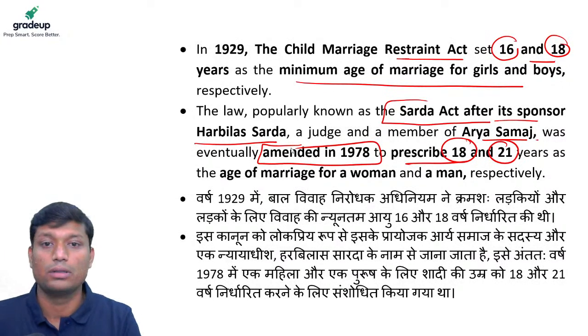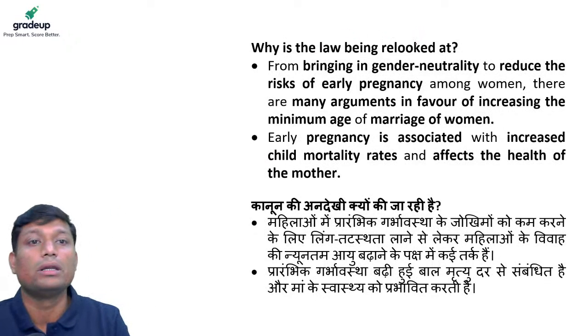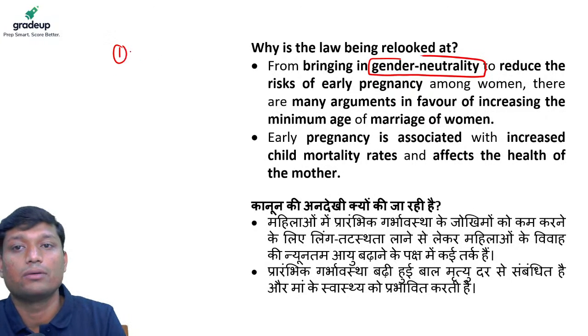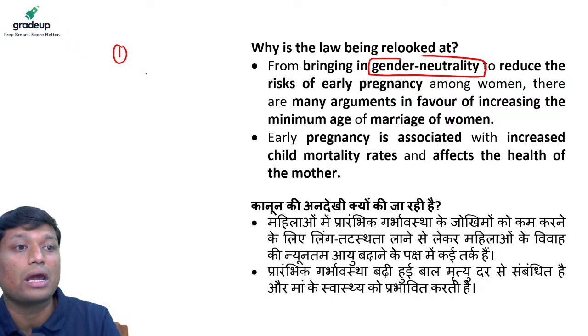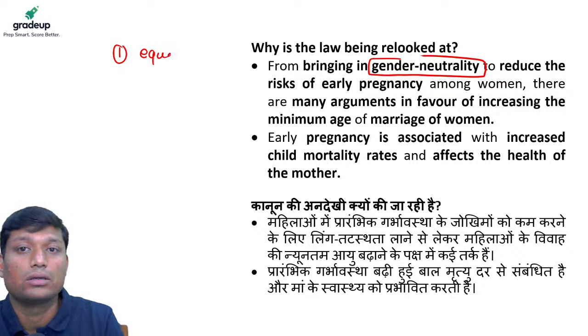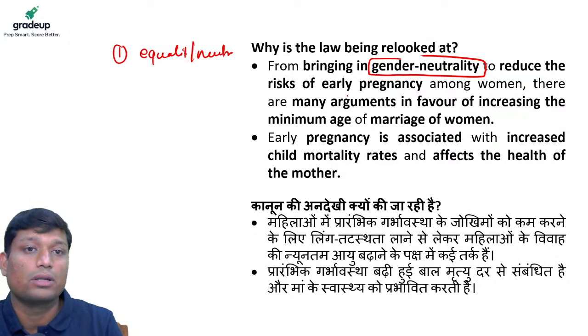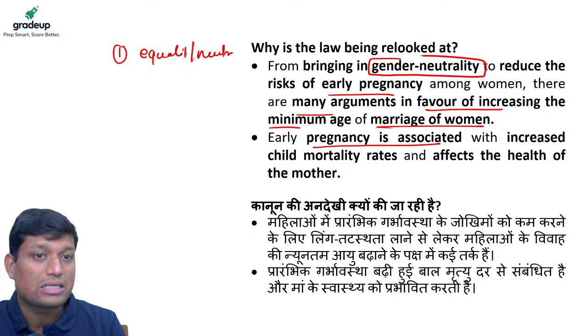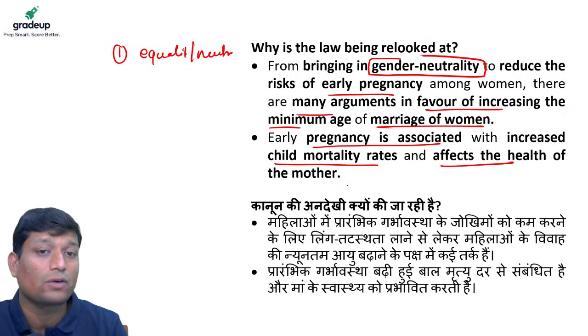Now let's see why the law is being relooked at. Again, as we said, gender neutrality is the issue. Why should there be any differentiation, why should men and women be treated in a different way? So that is the issue of equality, or say gender neutrality, right? To reduce the risk of early pregnancy is also one issue, and there are many other arguments in favor of increasing the minimum age of marriage of women. Early pregnancy, as we discussed, is related to the health of women, and it increases child mortality rates and affects the health of the mother.